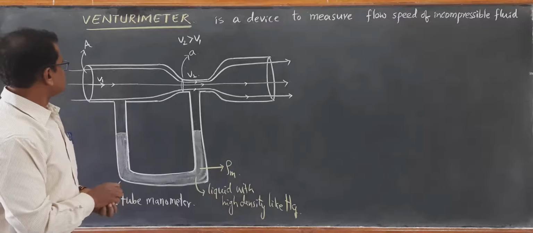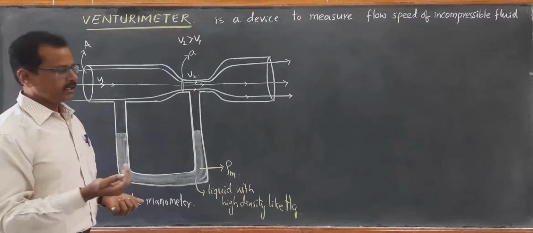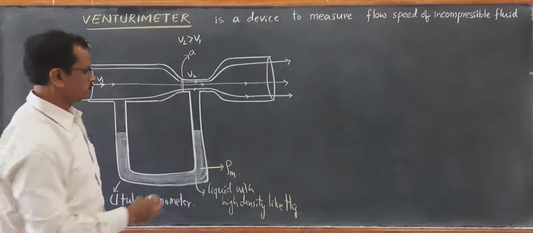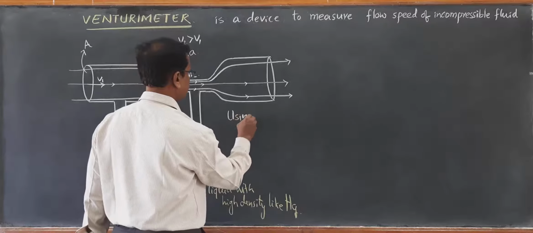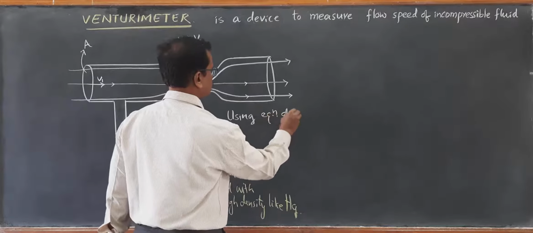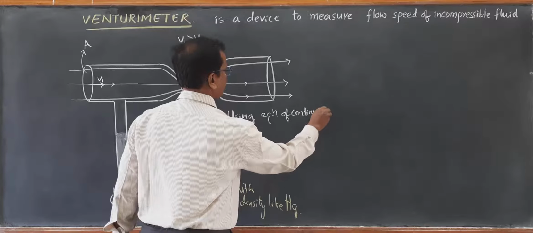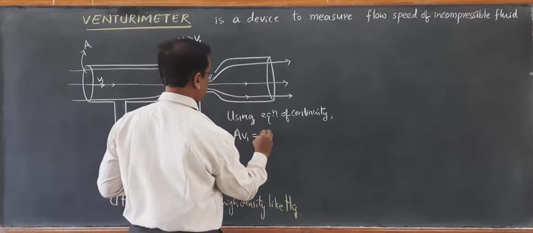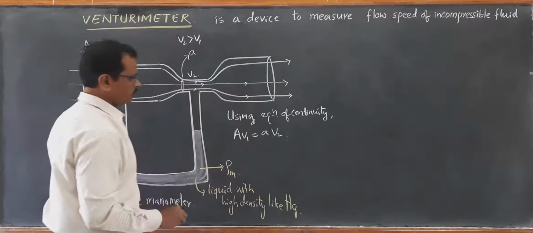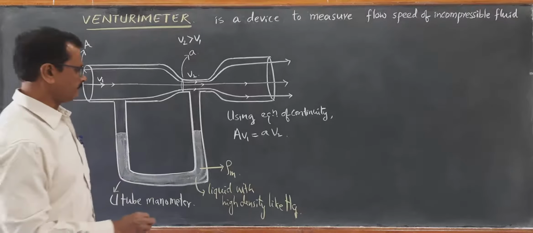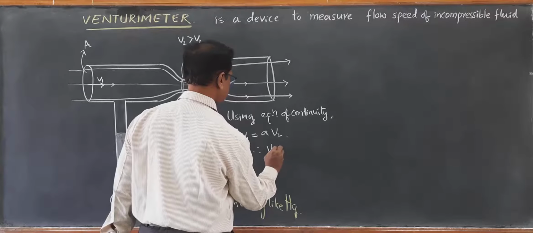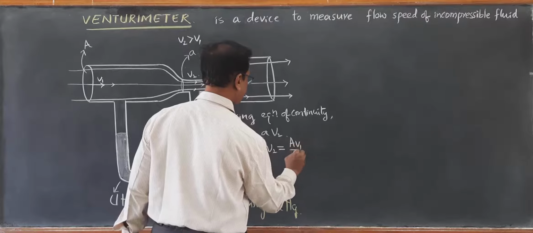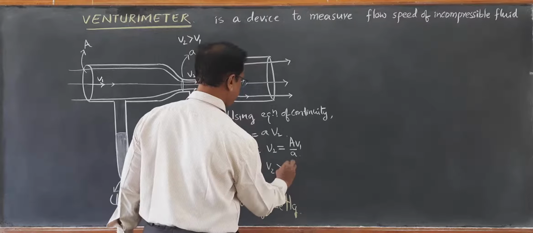And by using the equation of continuity also we can verify. Using the equation of continuity, capital A V1 is equal to small a V2. Therefore, V2 is definitely greater than V1. V2 is equal to A V1 by small a. Thus, V2 is greater than V1.